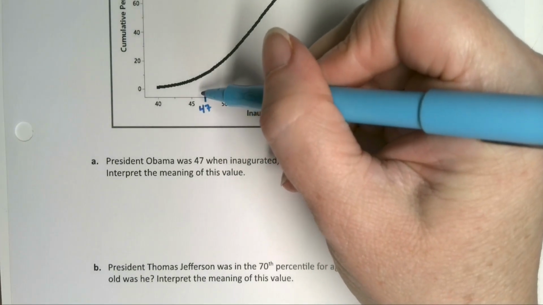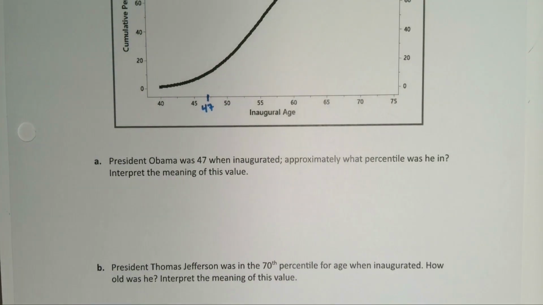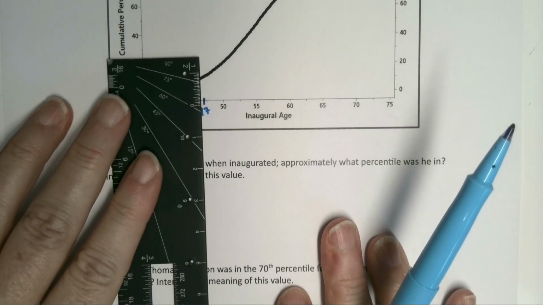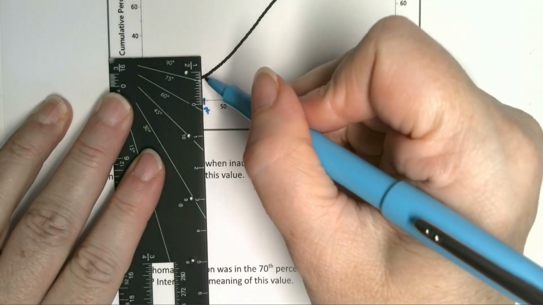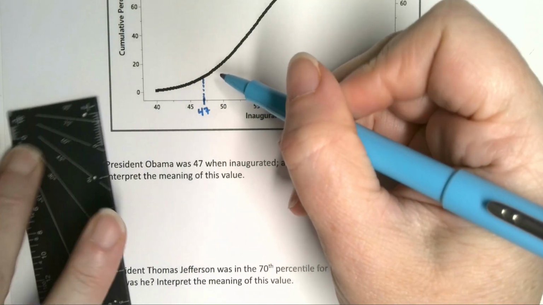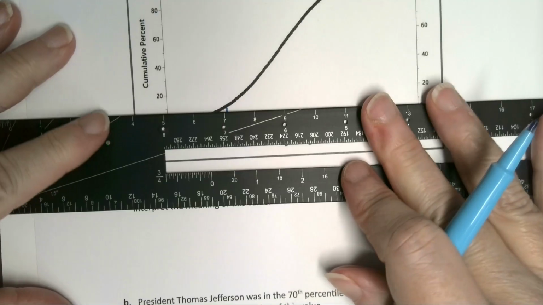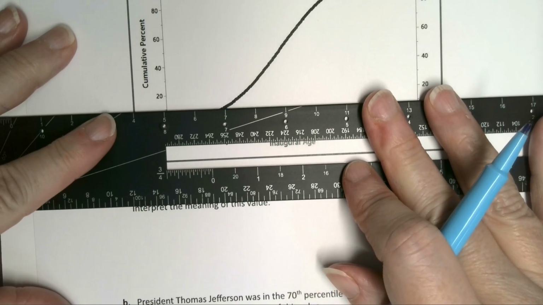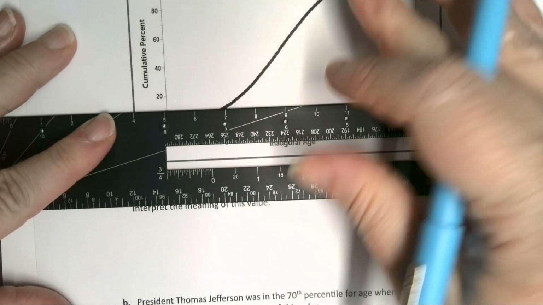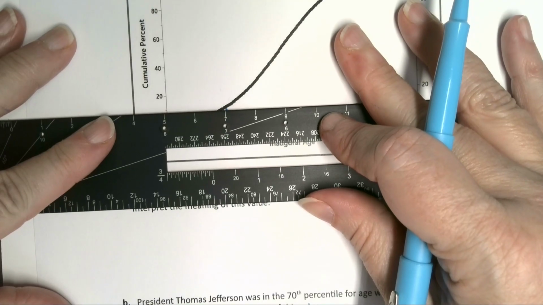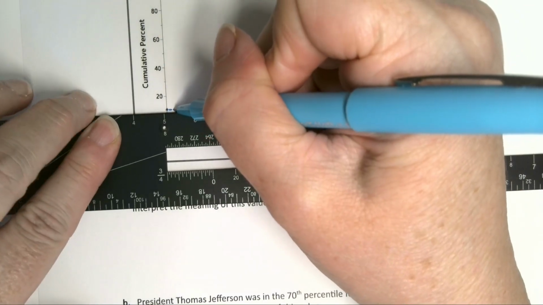It's not perfect. And then it's ideal if you can take a ruler and go straight up to hit the curve. So you don't want to get a bend in your line. So straight up and then straight over to figure out what percentile this is. So you make a horizontal line from that point over.